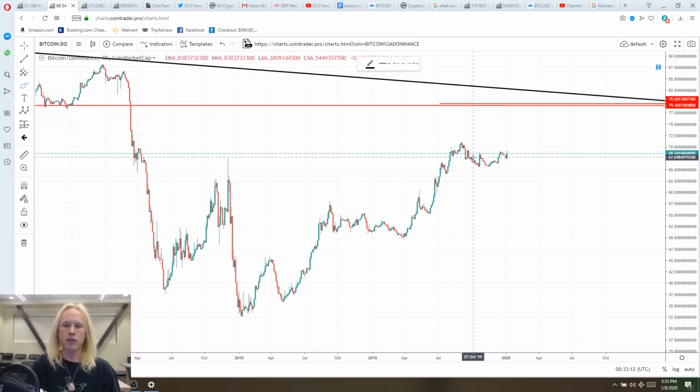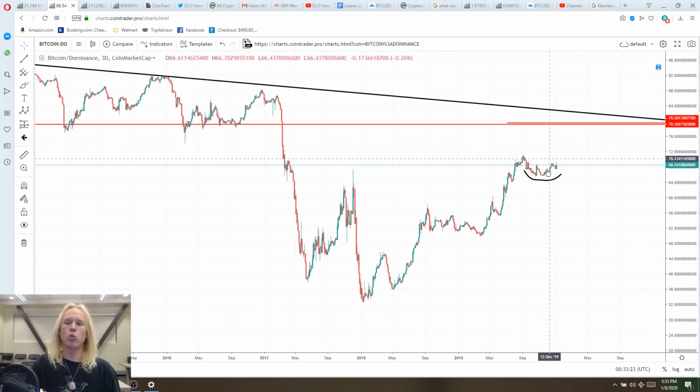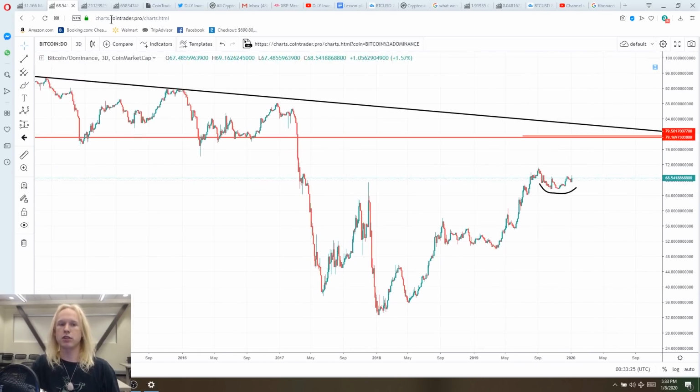I mean, this is a very obvious rounded bottom accumulation structure that's taking place, and we've only ever continued to impulse. And so until that trend changes, I'm going to continue to ride the bullish end of things, and I'm going to watch out for this to play out up to that 79% dominance.